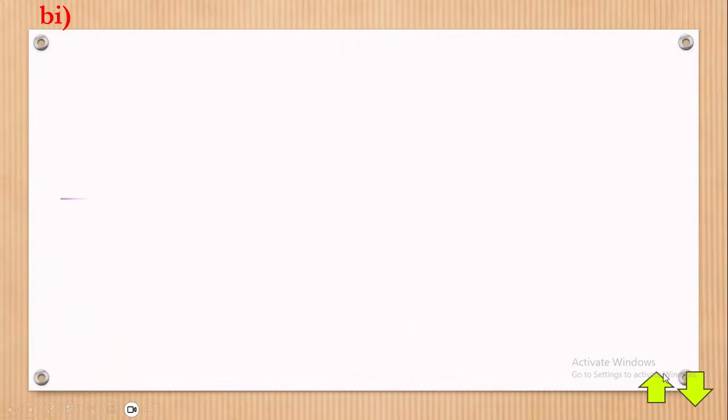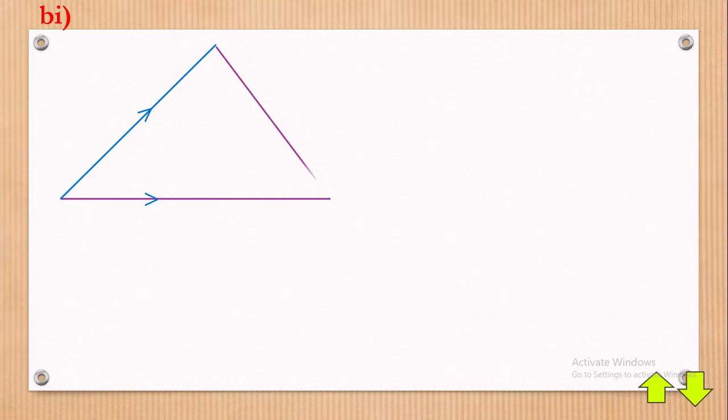Now let's get our sketch drawn. That's the sketch I made the other side. That's part B, number 1. We are getting it answered.